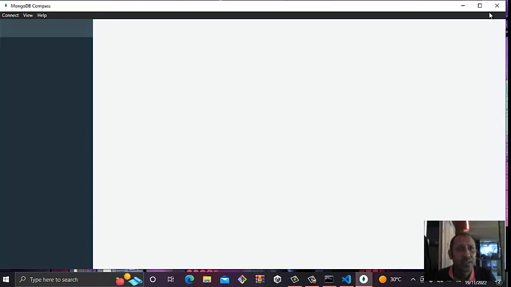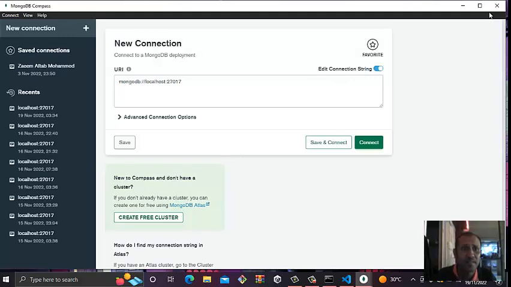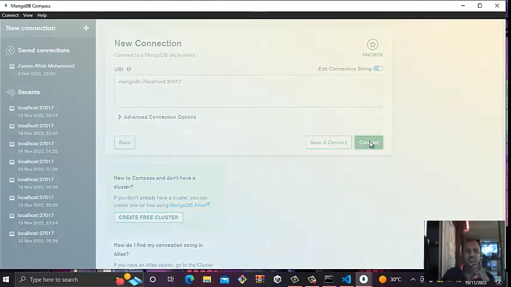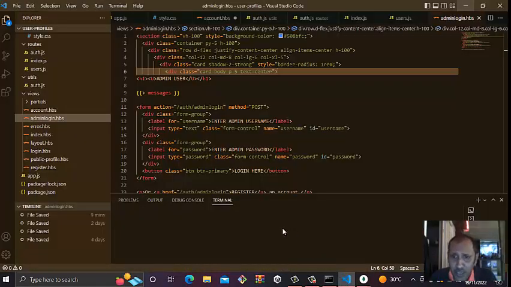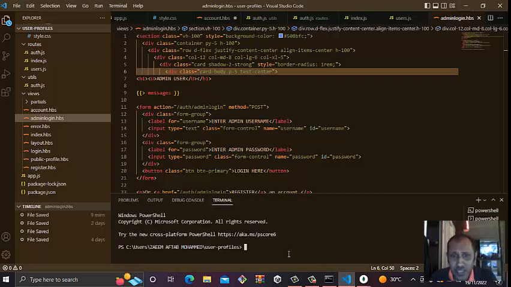From here I have to go to the new terminal. You can see the new terminal is coming right here on this side. Now I'm going to open MongoDB Compass, and it will take time to open.